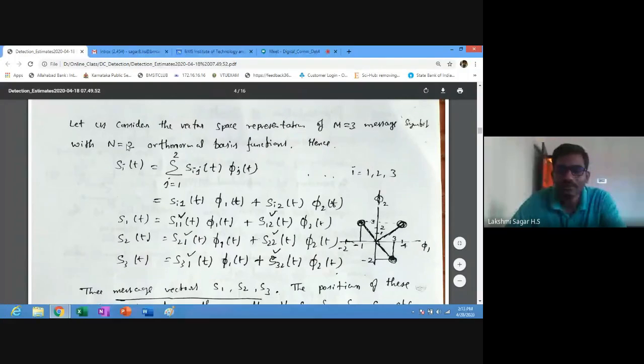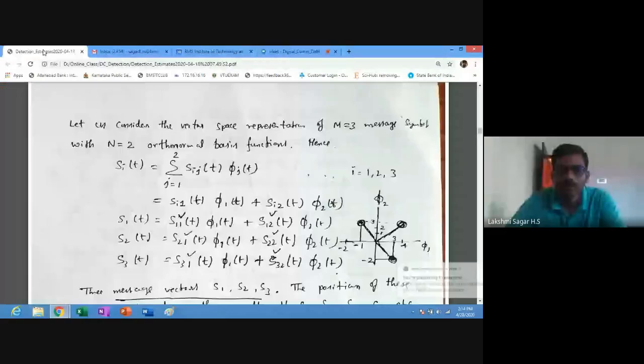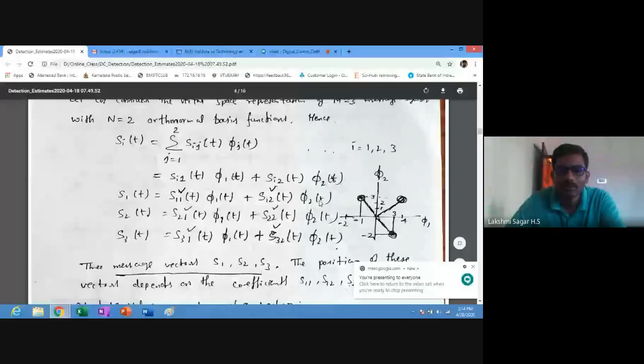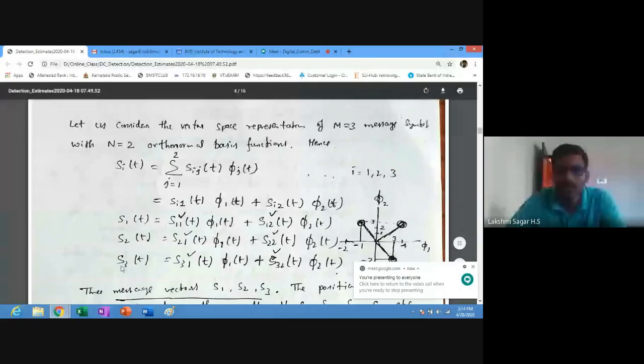Hence we can write the transmitted signal or modulated signal as Si of t, which is equal to the sum from j equal to 1 to 2 of Sij phi j of t, where i varies from 1 up to 3. You substitute i values 1, 2, 3, because M is equal to 3 message symbols. So i is 1, 2 and 3, so M is equal to 3 here.